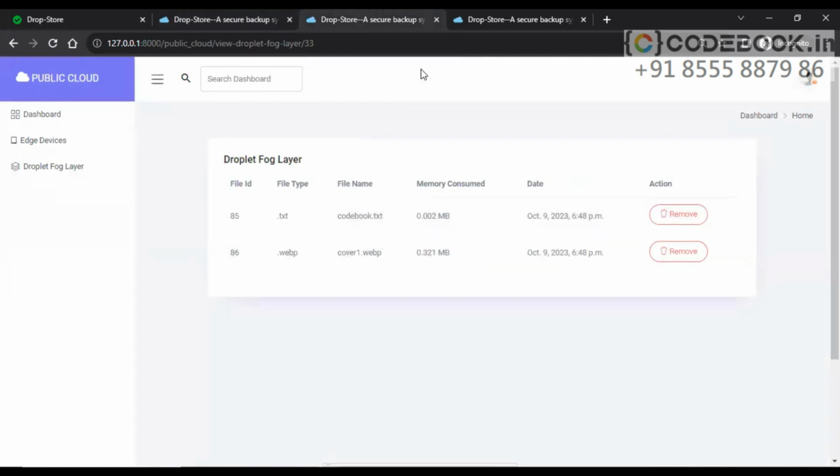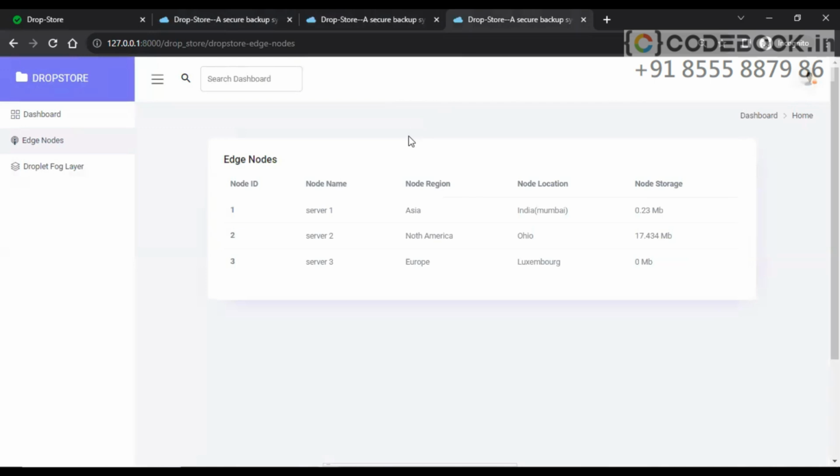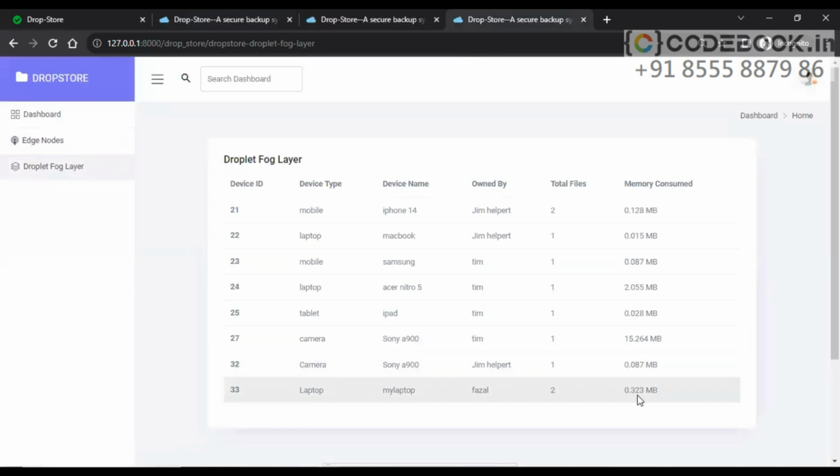This is the fog layer, and the Dropstore system is there, under which we have got edge nodes. How many nodes are there? Okay, in Asia, India, we have got this much storage altogether. In server 2, we have got 17.434 MB altogether. Europe does not have any kind of storage here. This is edge nodes, the applicable servers, the availability of servers. For those servers, the total storage capacity we are calculating here. Droplet fog layer, the same thing.